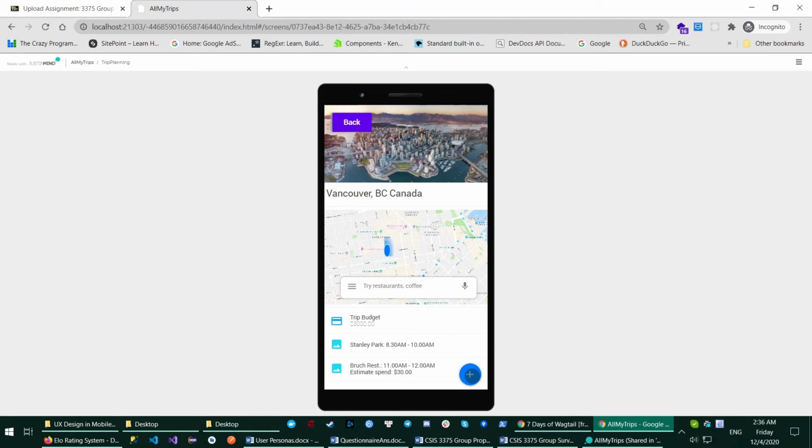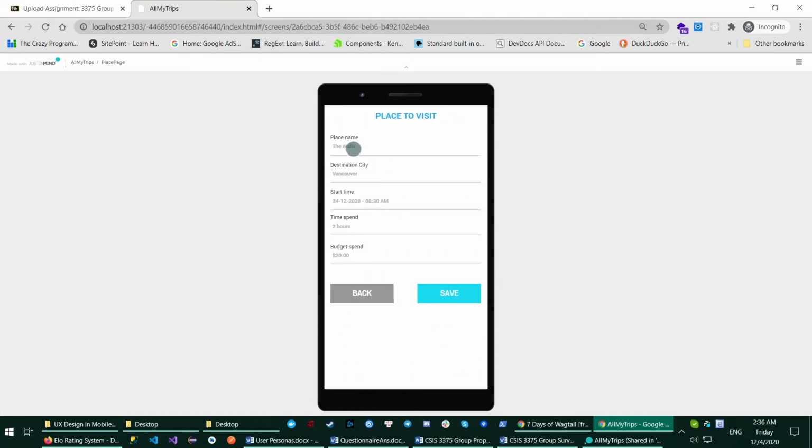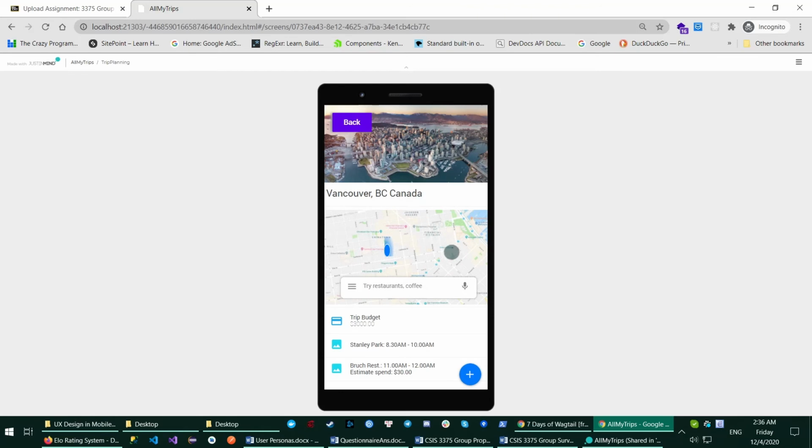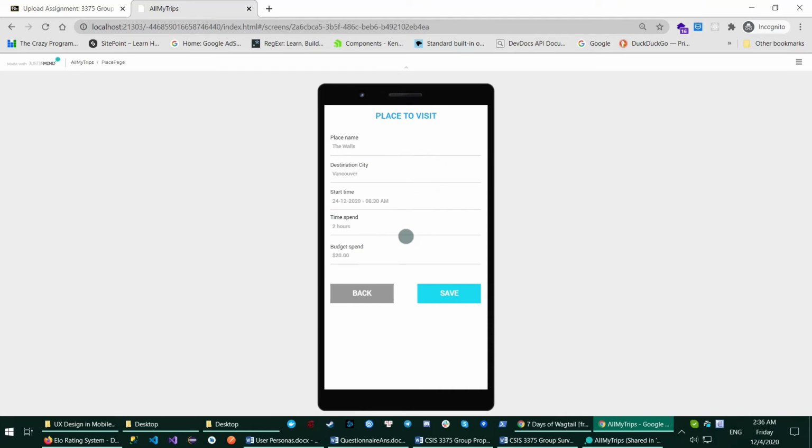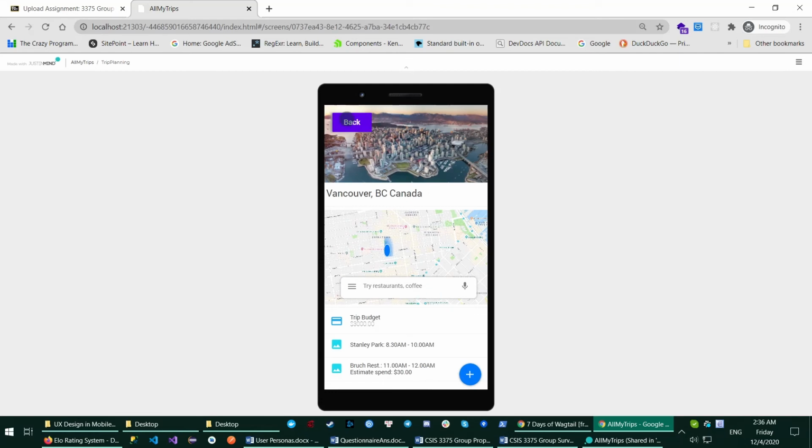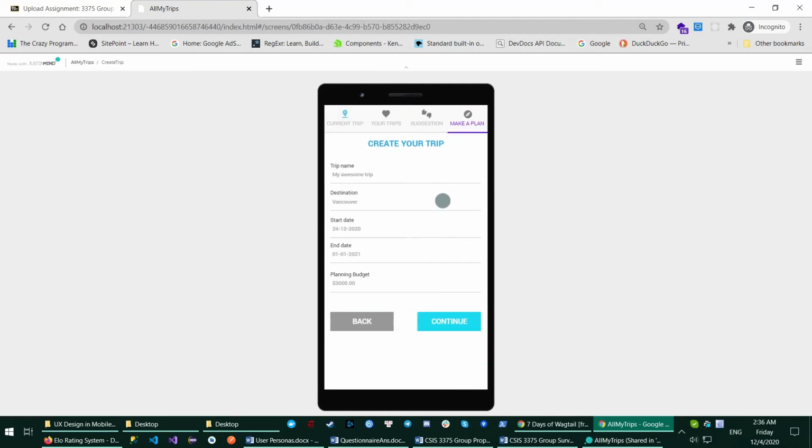The user can even add a place by typing something that's not on the map and save it into the trip that has been created before. The user can also edit a place that has been added into the trip. And from this activity, the user can go back to the previous page.